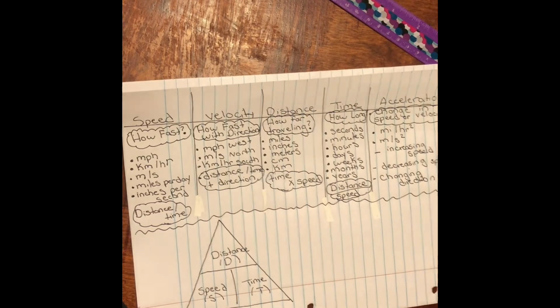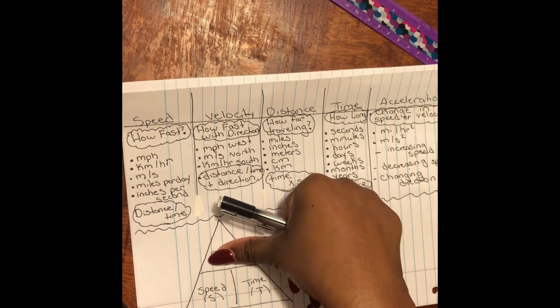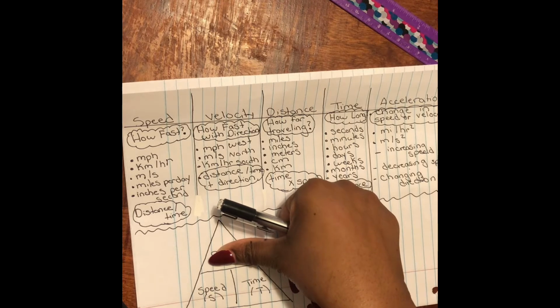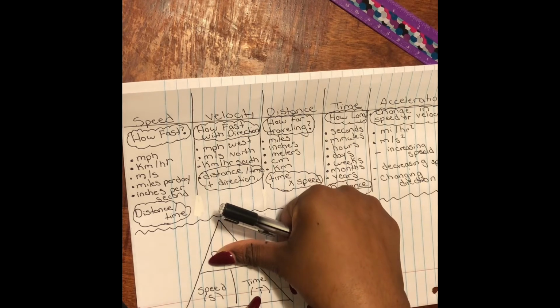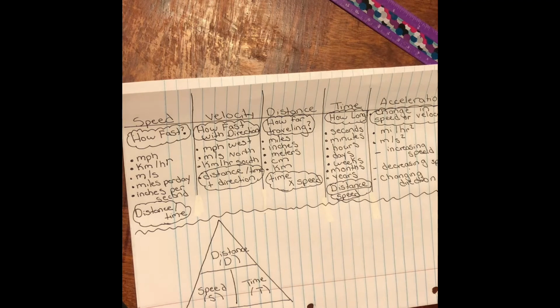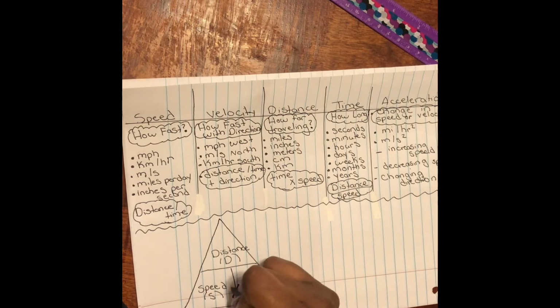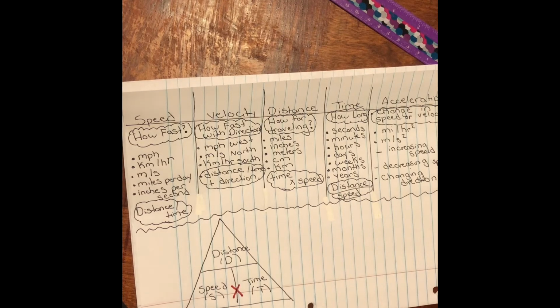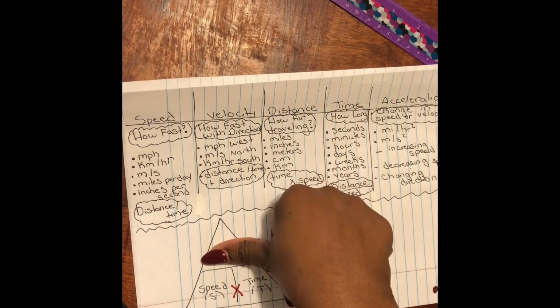So like I said, when you're looking for distance, speed, and time, I want you to use this triangle every single time, okay? So let's say we have a question and we want to find distance, right? If we cover up the D, it's telling us that in order to find distance, you need to multiply speed multiplied by time. So we're just going to put a little multiplication sign right here in the middle. And that lets me know that in order to find distance, we're going to multiply speed times time.